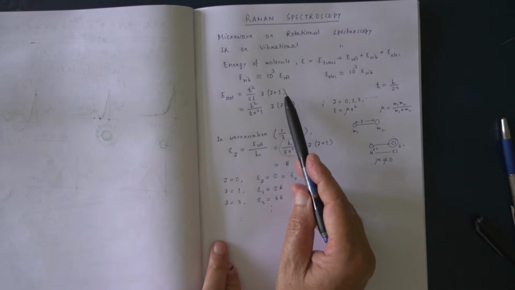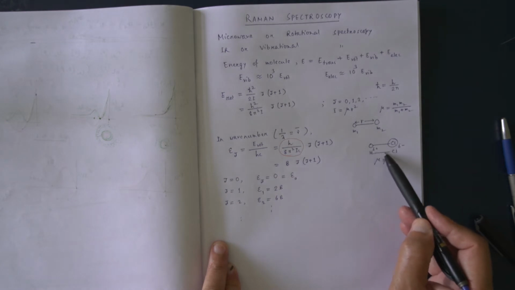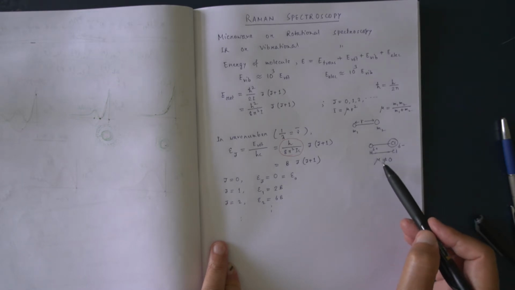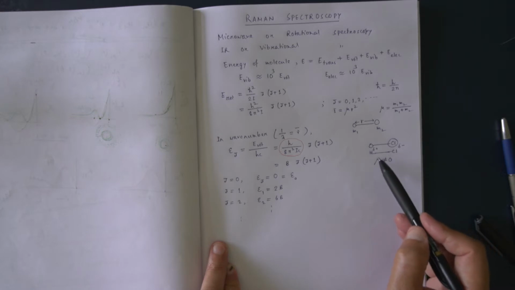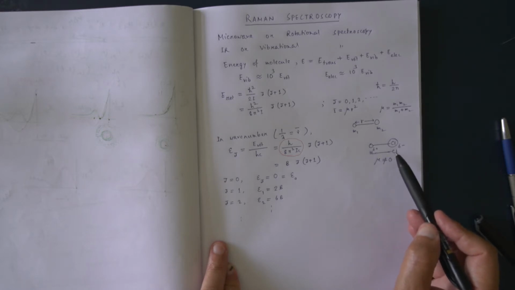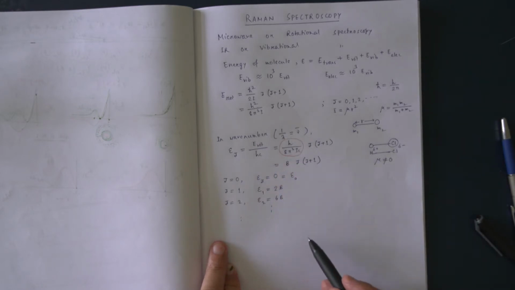One thing let me tell you: this is the rotational energy if we consider the molecule to be a rigid rotator, which means the bond distance does not change. If the bond distance changes during rotation, then it is not a rigid rotator. So this is the energy expression for the rigid rotator.